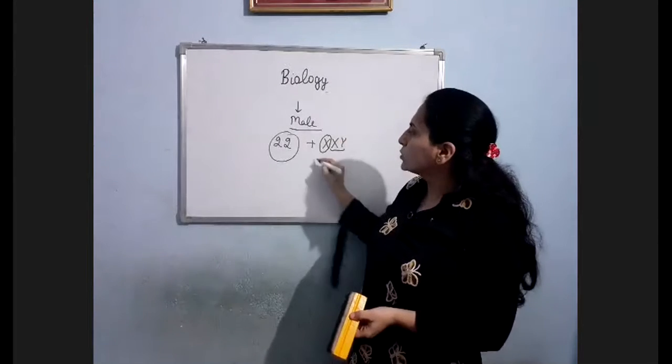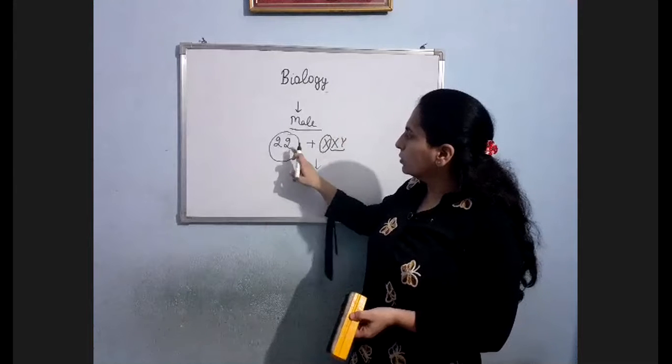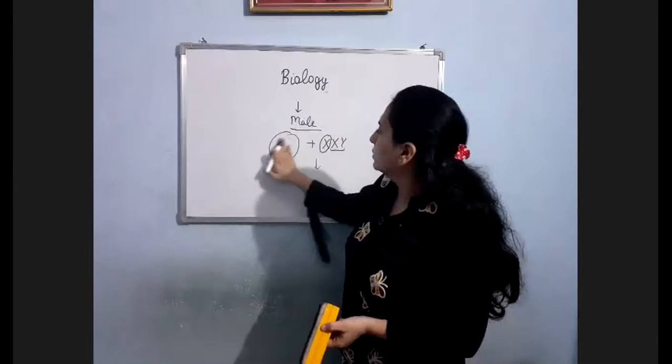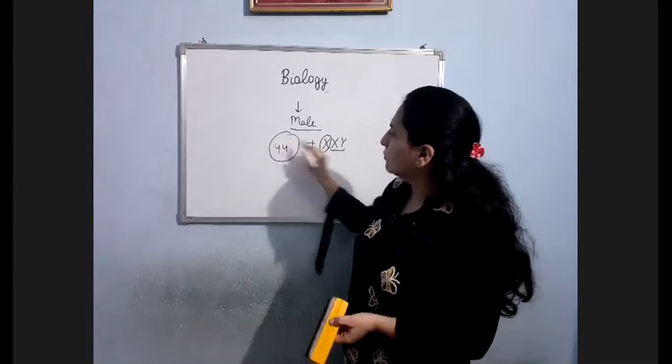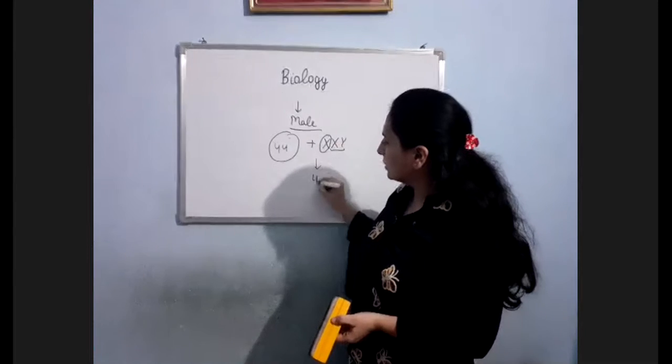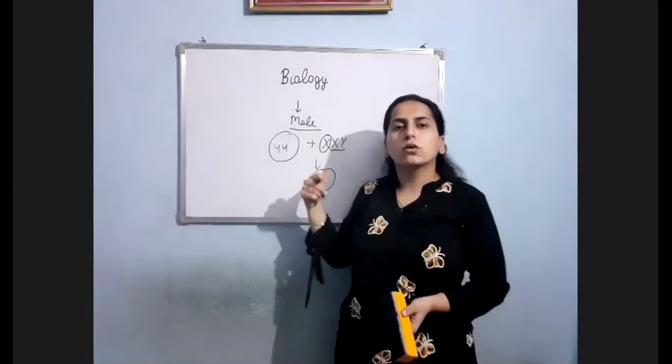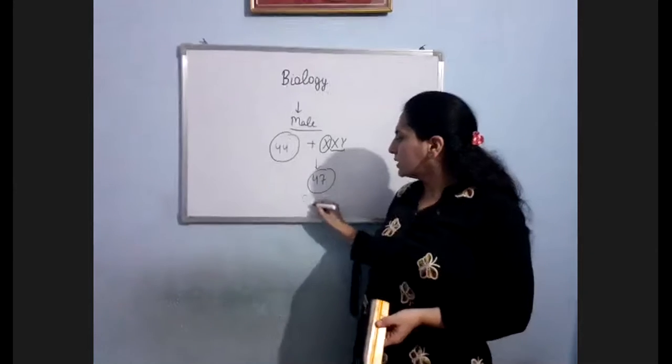So how many chromosomes are they having? Sorry, 44, 45, 46, 47. So this is an example of trisomy. One additional chromosome is there. 2n plus 1 condition is there.